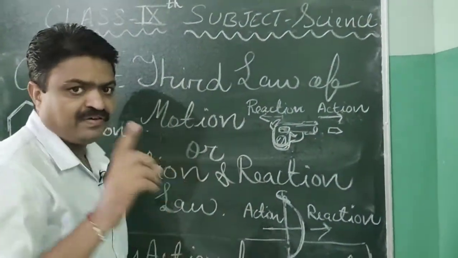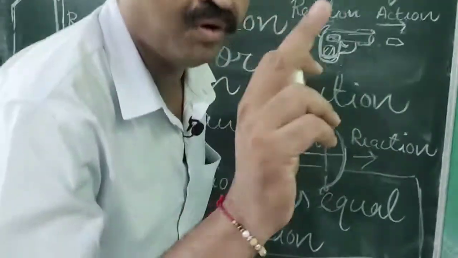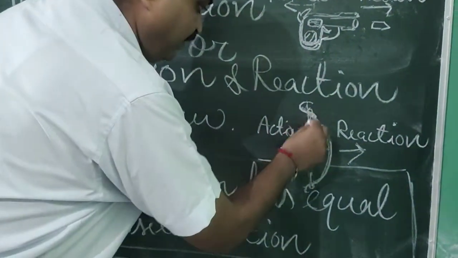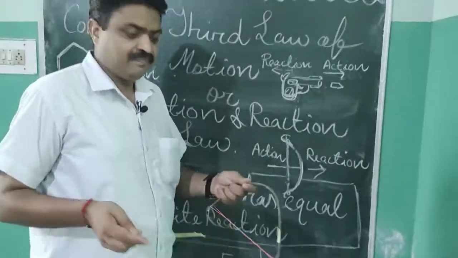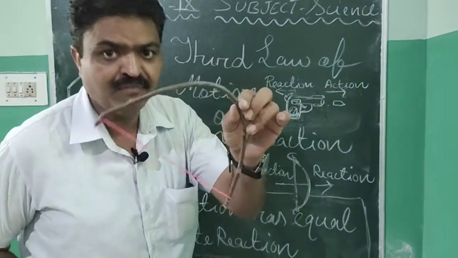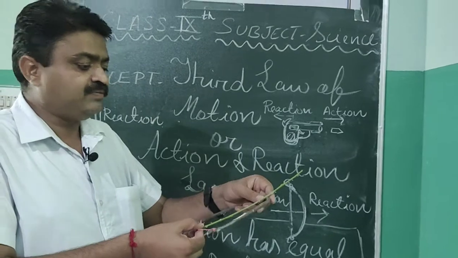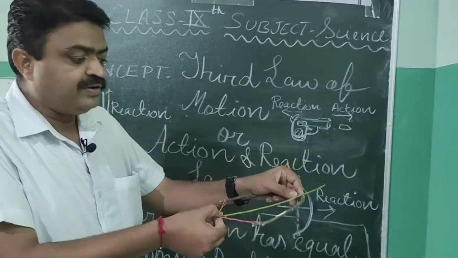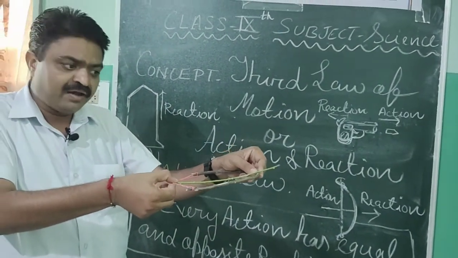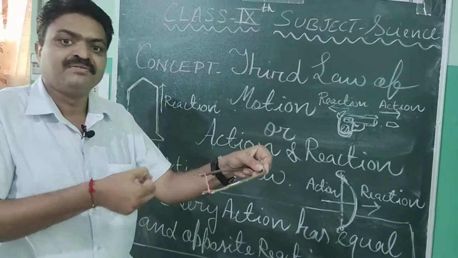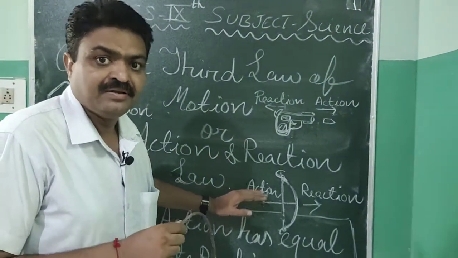The next example of action and reaction is the movement of the arrow from the bow. Means when a person stretches the string of the bow, like this is a bow, and when I stretch it, then I apply action on it, and due to that action the reaction also takes place and the arrow moves in the forward direction. So it is an example of action and reaction law.